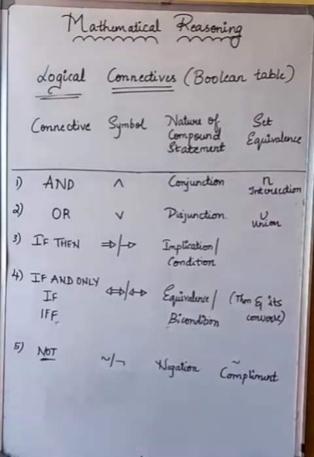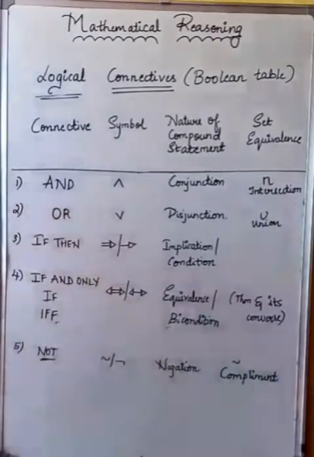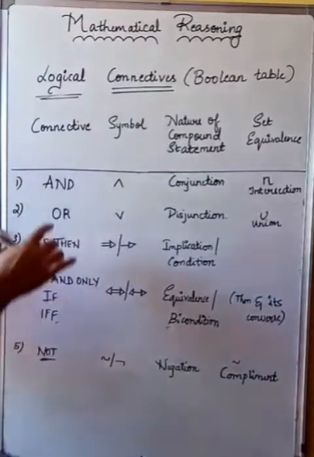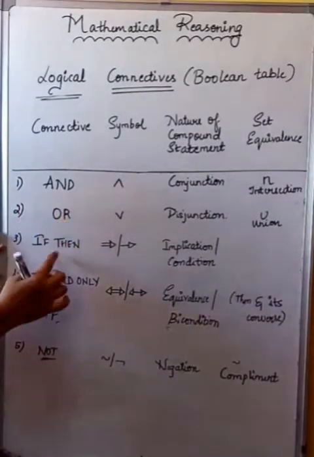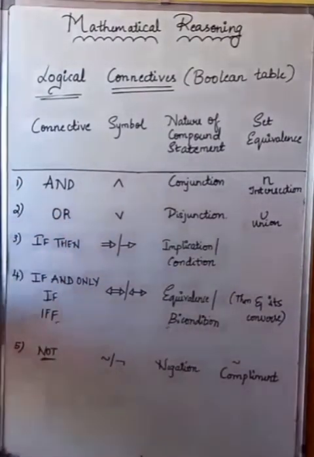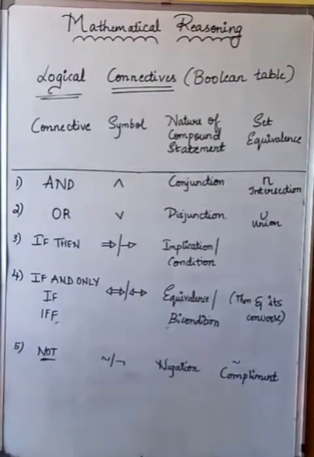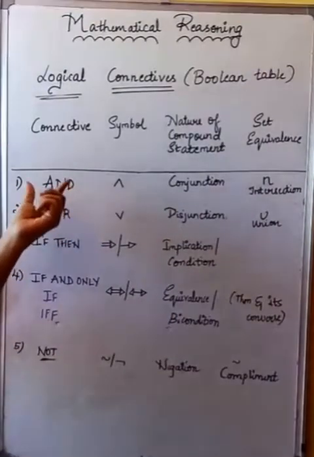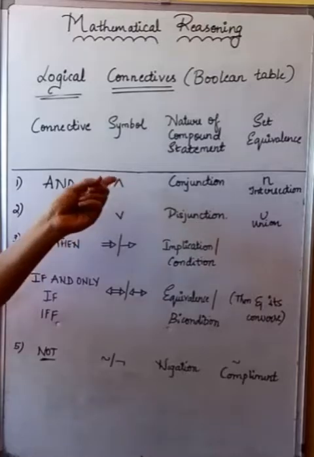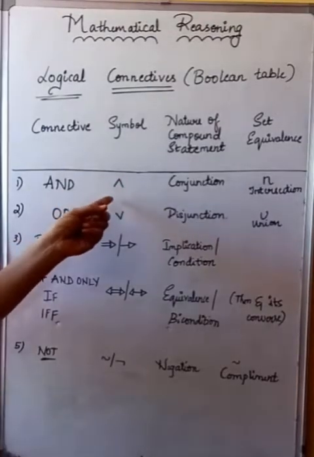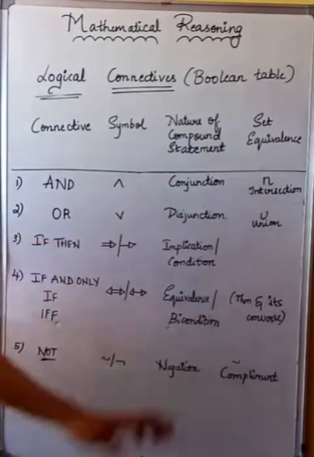Now, what are logical connectives? These are nothing but the phrases or words which we are going to learn in this video. That is, the first word is and, next or, if then, if and only if, not. Is it clear? So the first word, can you see I have mentioned it as and. It is denoted with the symbol of the reverse of V, and it is named as conjunction.